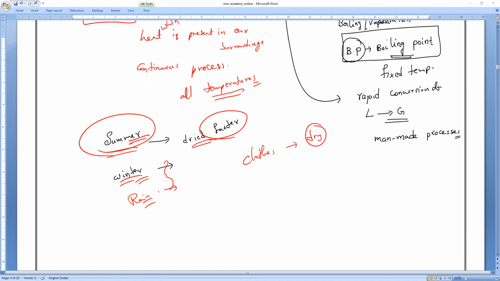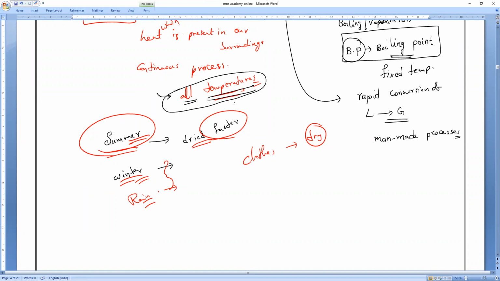That is why I'll say evaporation is a continuous process. It will take place at what temperatures? At all the temperatures. Either the atmosphere has more temperature or less temperature, whatever the temperature, it will take place continuously. Day and night, not only night time or daytime, any season, any time this takes place. That is why we say evaporation is a natural process which continuously takes place at all temperatures.